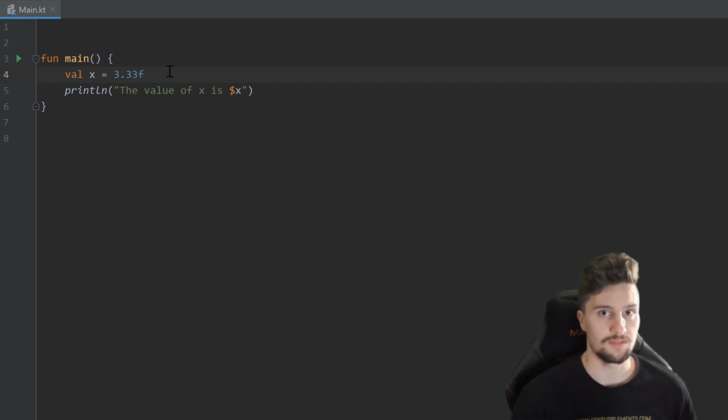A double is just more precise than float, but it also takes more memory. So if you don't need that precision for decimal numbers, then you should always prefer float. So let's actually create some more variables here so you can remember that better.